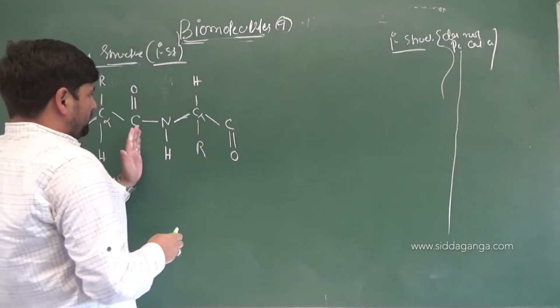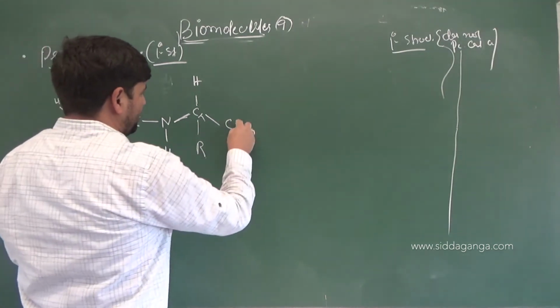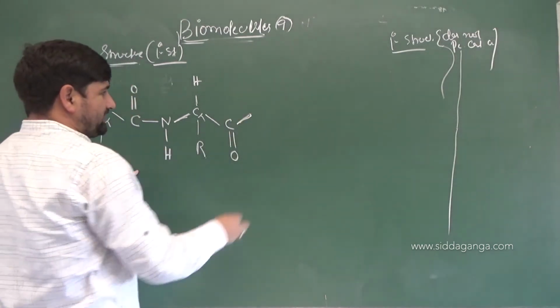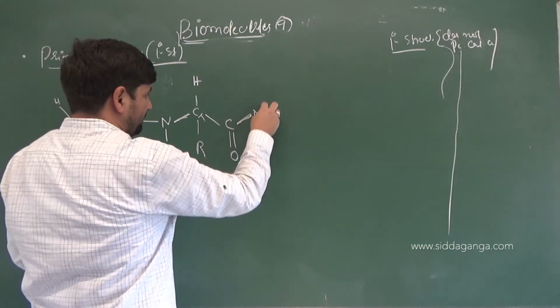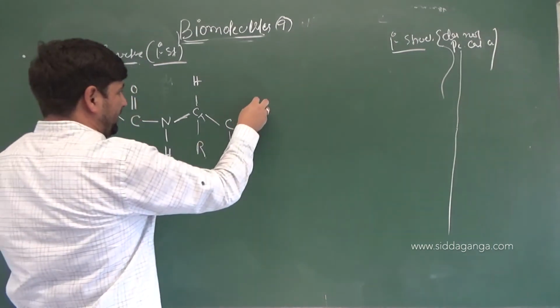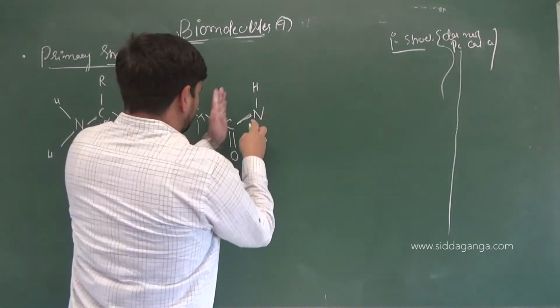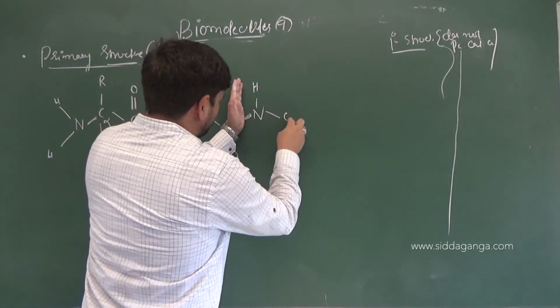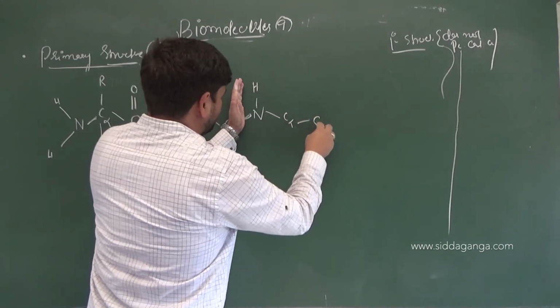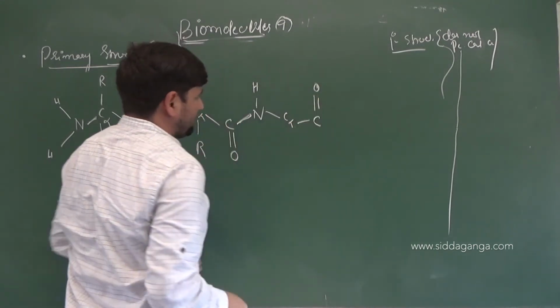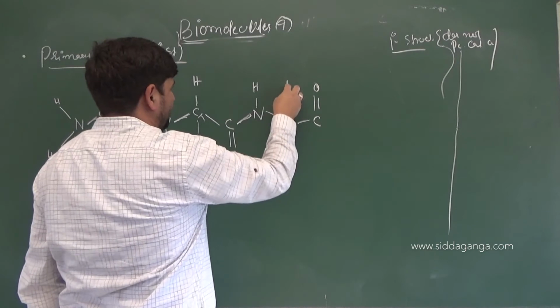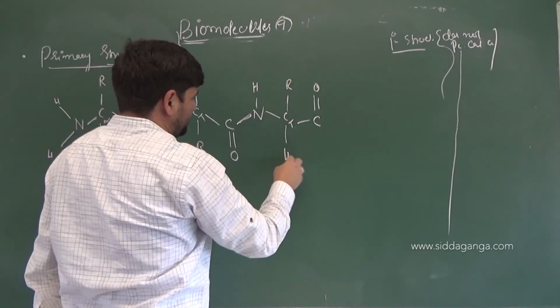C double bond O. So this finishes one more amino acid, then one more starts, the link is there N, correct or not? C double bond O and H should go upwards. Then one more amino acid starts, this is C alpha, then you have C double bond O. Now this one will be attached here with R, then you will get H here.